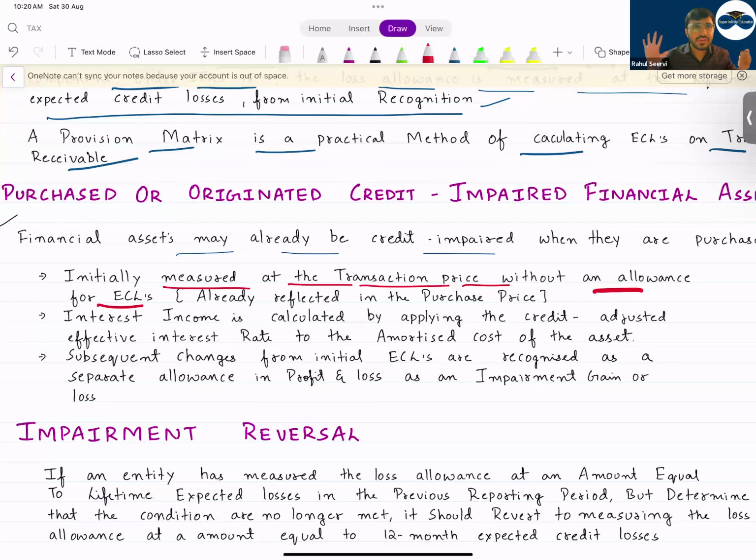If I say I had to receive $10,000 from the customer, but I know that the customer will not pay, so my asset is impaired. So I say that I will sell this asset to you at 8,000. No, not 8,000, 5,000. Now you are paying 5,000. So in your books, you will record the asset at 5,000 only. But for that 5,000 which you are paying, you say that, sir, I know the way I can get the money back from the customer. I'll get either 6,000 or 7,000. I know. So in that case, in your books, you will record the financial asset at 5,000.